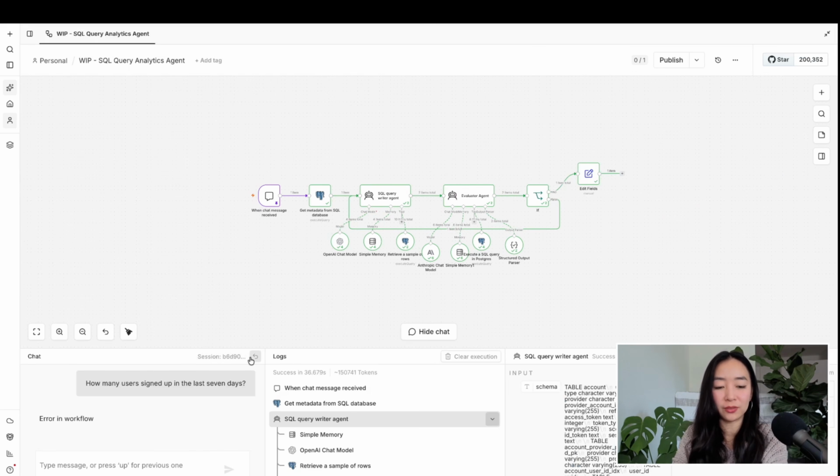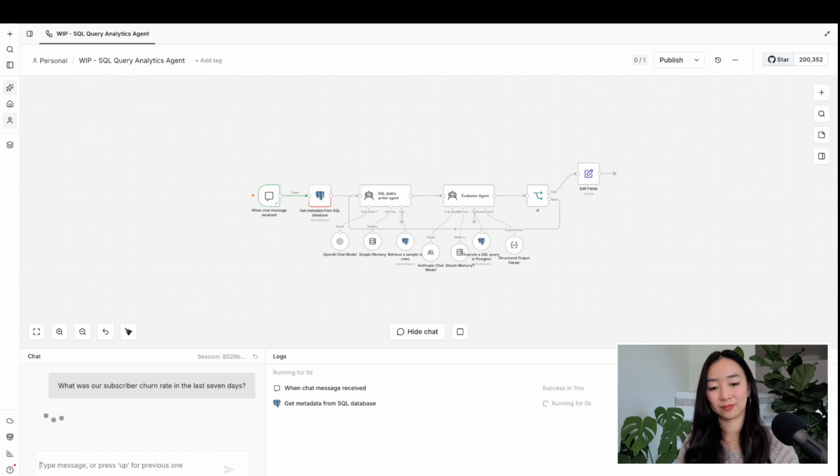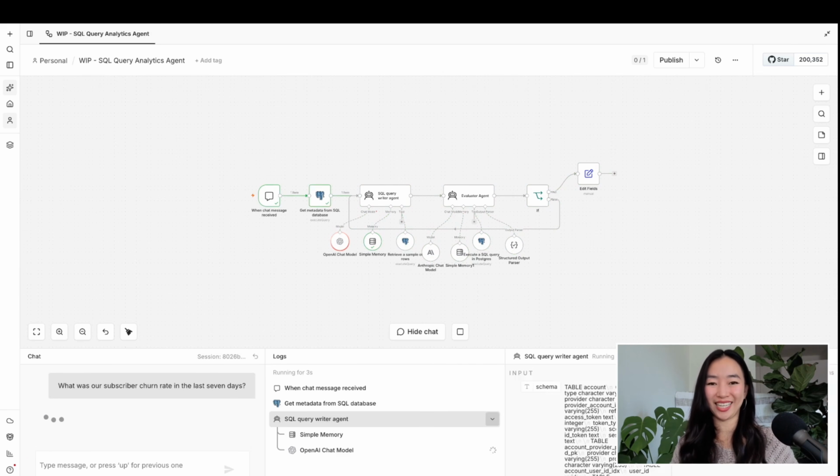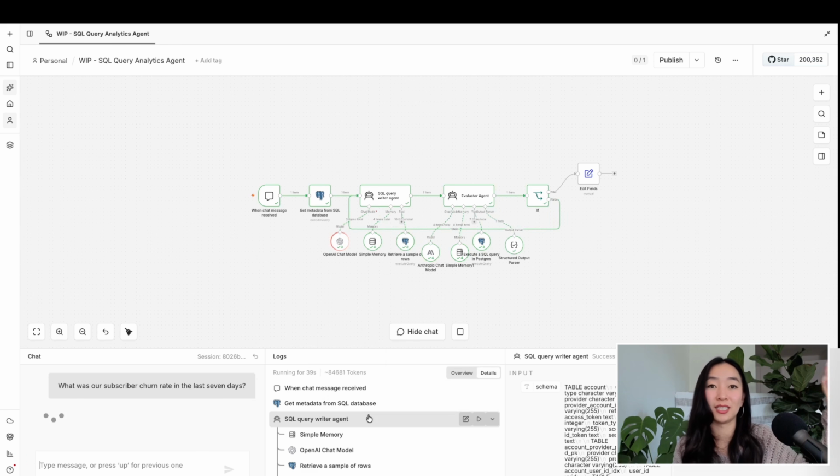I'm going to start a new session and maybe let's ask a different question this time. How about that? We'll say, what was our subscriber churn rate in the last 7 days? So a little more complex question here. Quick, while that is running, one of my favorite things about n8n is our ability to look at the logs. This is the traceability, the auditability that we need when we put AI agents into production. We need to know what exactly happened at every step and what decisions were made. So if things go wrong, we know where it went wrong and we can fix it.